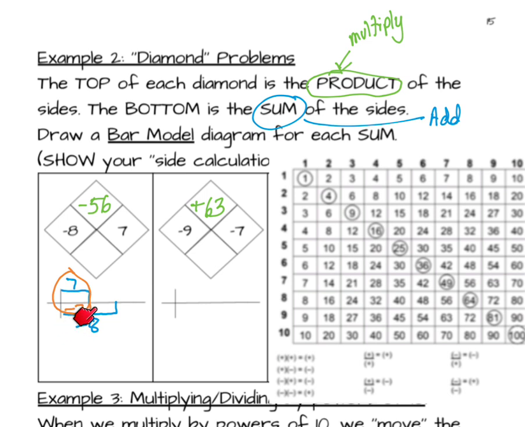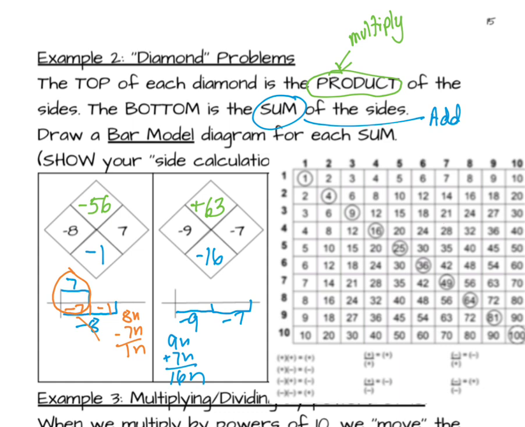Now I want to figure out what goes here. So I'm going to take these 8 negatives, subtract off the 7 negatives I put on the left, and that leaves me 1 negative to go on the right. So I'm going to lightly cross off that negative 8, and my value is negative 1. Let's try this one. Negative 9 plus negative 7. In this case, I'm going to combine the 2 bars into a long bar, so I have 9 negatives plus 7 negatives is 16 negatives, negative 16.